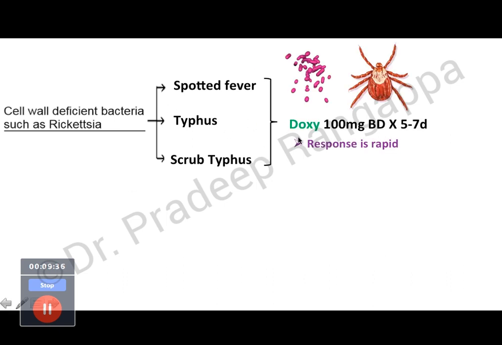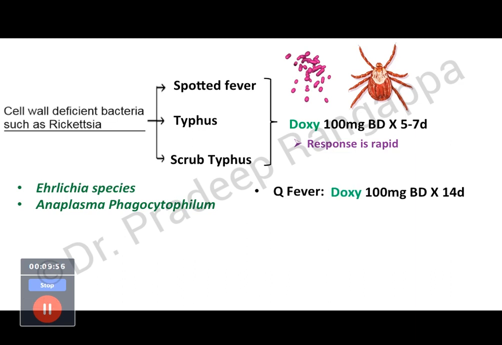It is caused by rickettsial organisms and has a vector which is a flea or a tick. Doxy recommended dosage is 100 mg twice a day for 5 to 7 days and the response is pretty rapid. It is also effective against Ehrlichia species and Anaplasma phagocytophilum. So these are the other bugs that it is effective against.